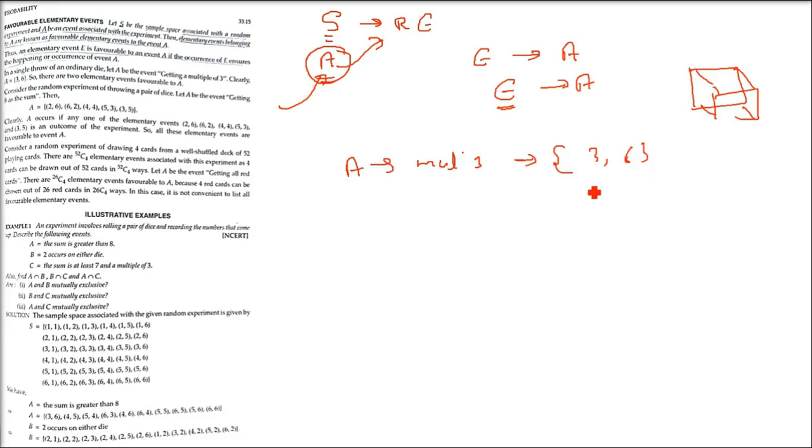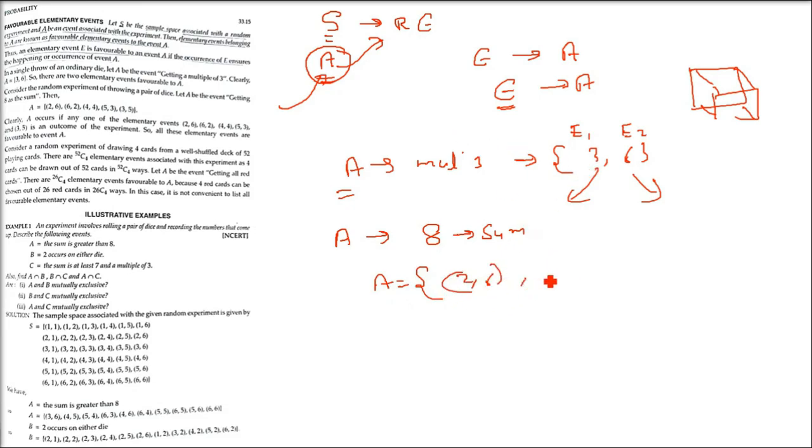Let us take one more example, say getting 8 as the sum. In the first one, that is multiple of 3, the elementary events E1 and E2, 3 and 6, are the favorable elementary events of the event which is multiple of 3. Now let us take one more example, getting 8 as the sum when we throw a pair of dice. Two dice we are throwing.